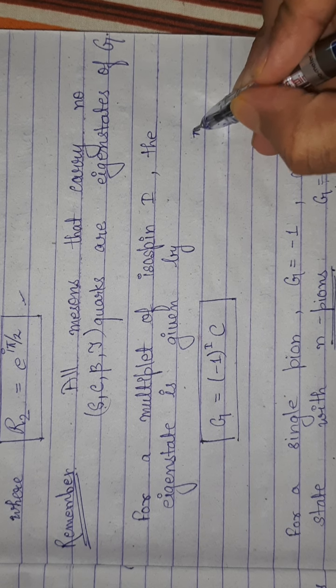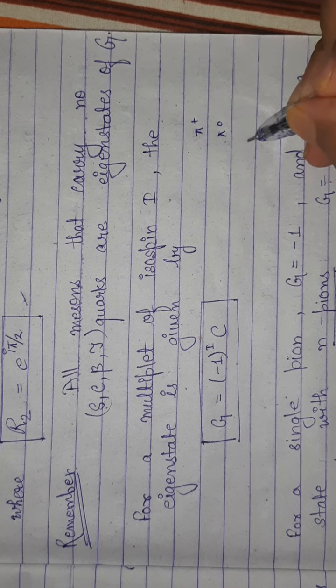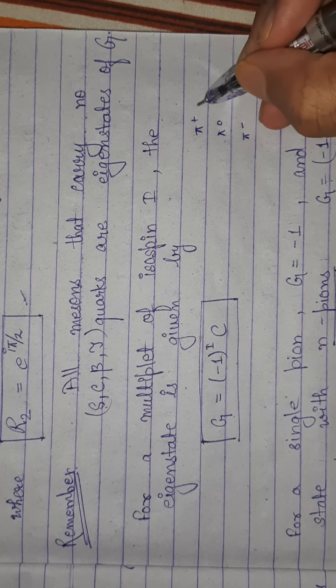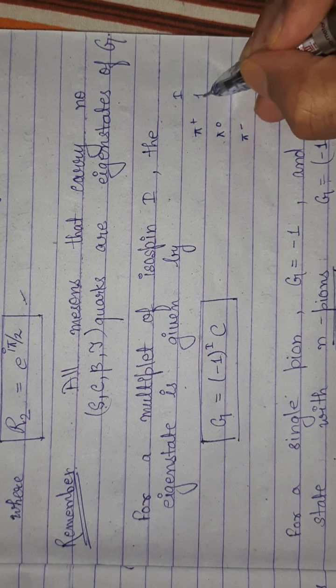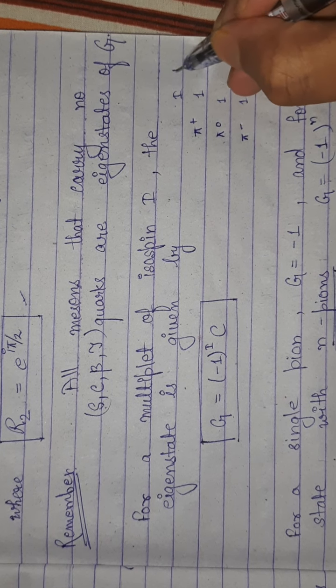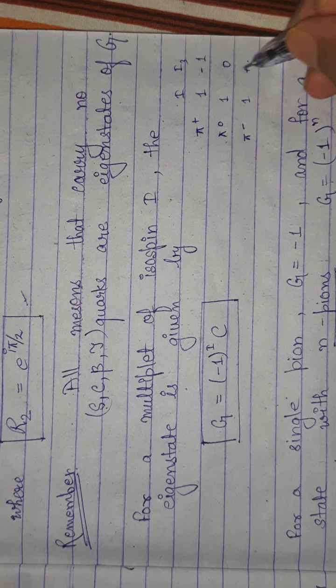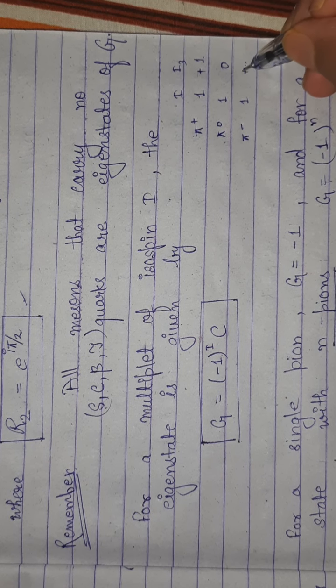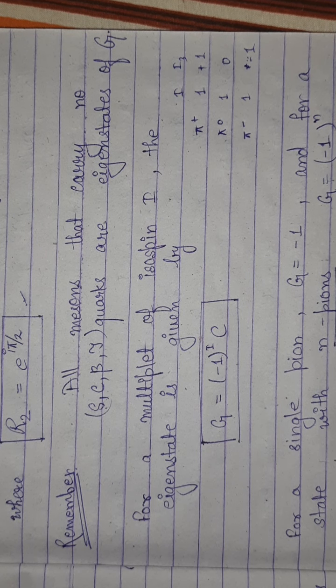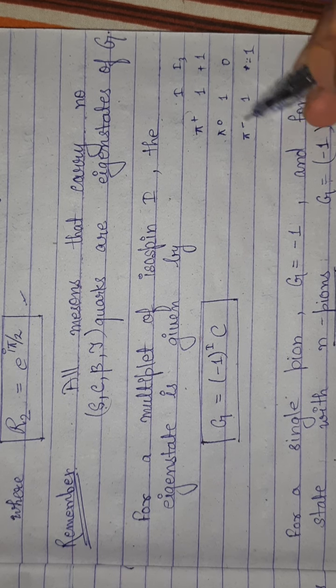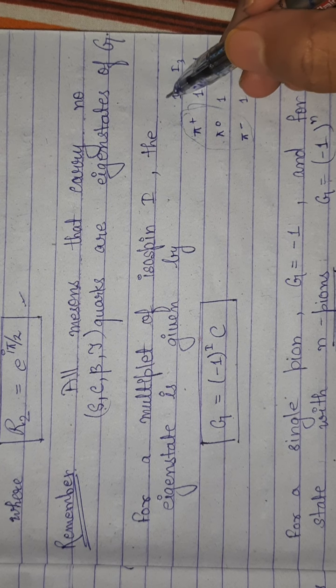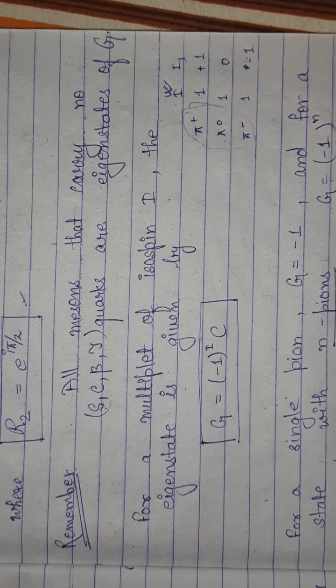We have the pion system: pi plus, pi 0 and pi minus. In all these three cases the isospin is 1, but the third component of isospin is +1, 0 and -1. So these three can be called a multiplet containing similar isospin.